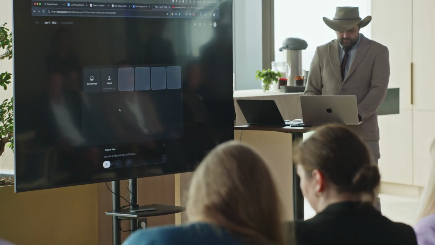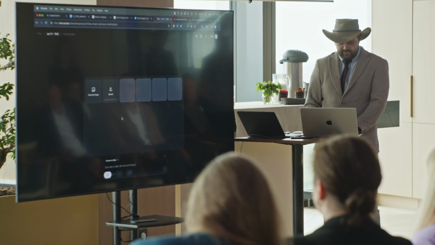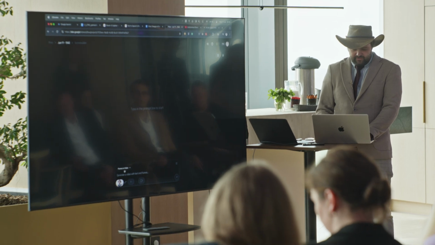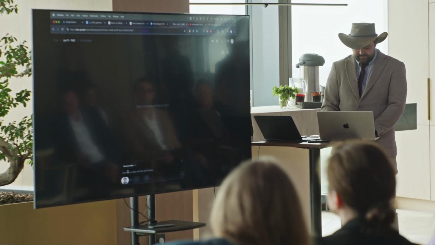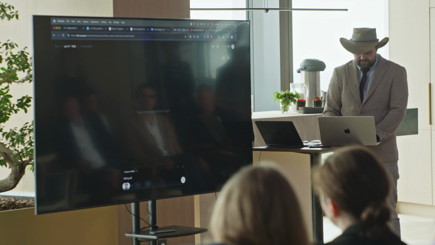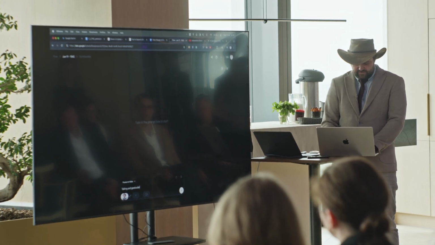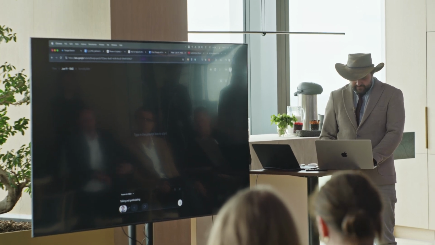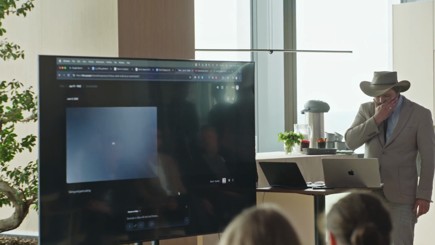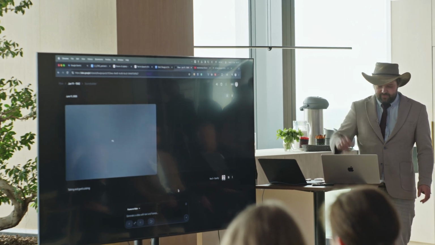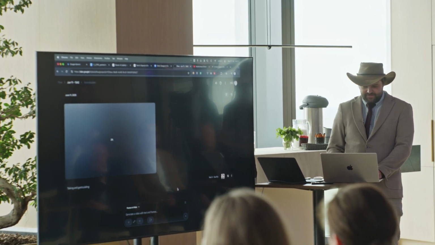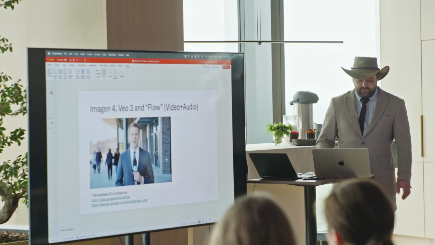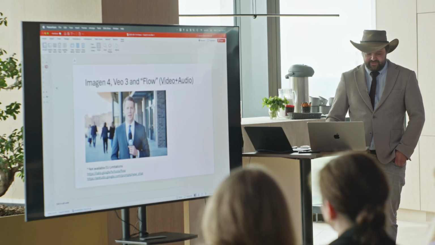If I pick one of my pre-made images, this is how I generate some of my social media posts, right? I will put this one in, and I would say, talking and gesticulating, right? Hopefully it doesn't make mistakes. And then generate this one. Then we can come back to this. While it is not as fast as some other tools, these are excellent tools. You need to know them. These are available, but you need to use a VPN.